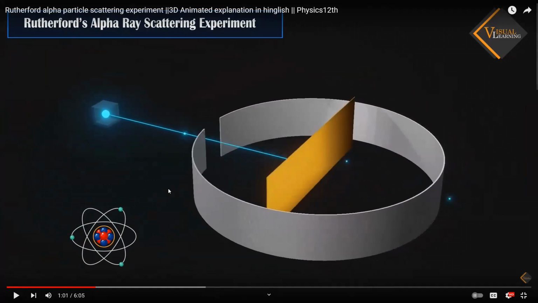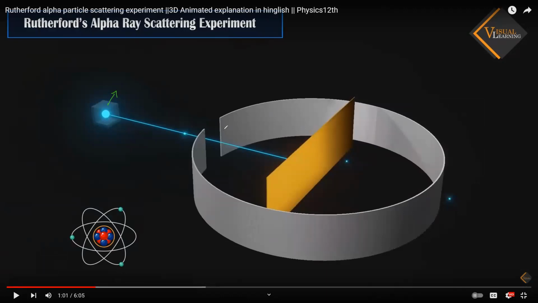Now I will tell you, name it, everyone. The diagram you have to draw, here I will name the parts. This is the source of alpha particles, where they are emitted.